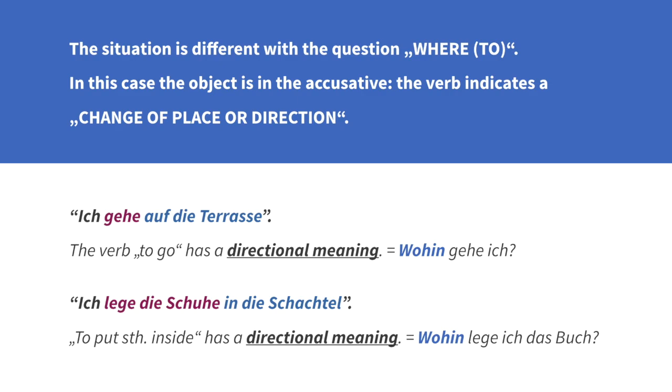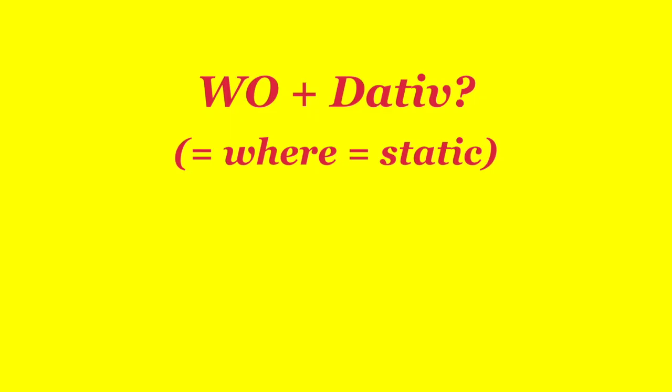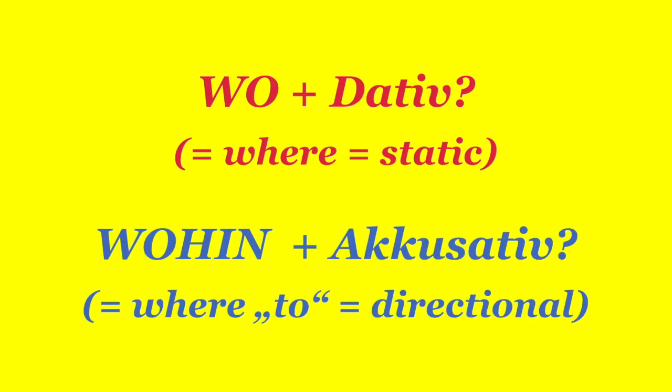Ich lege die Schuhe in die Schachtel. To put something inside also has a directional meaning. Wohin lege ich das Buch? Wohin lege ich die Schuhe? Ich lege sie in die Schachtel. Shortly, wo plus dative means static: where is something, where somebody stands. And wohin is accusative. Where to? We have a directional movement. So the question you should ask yourself is, what does the verb express?